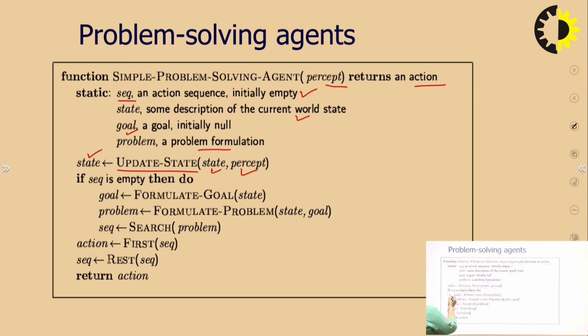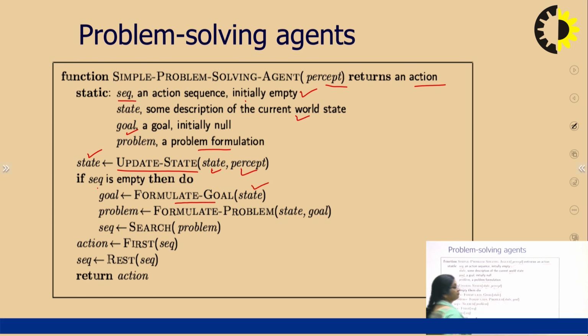If the sequence is empty, which it is initially in the initial loop, then we formulate the goal. We will do the goal formulation, since till now we have not formulated the goal.